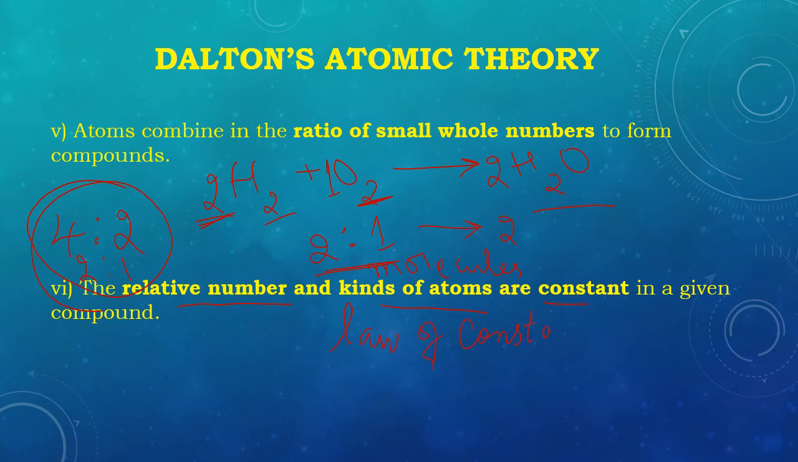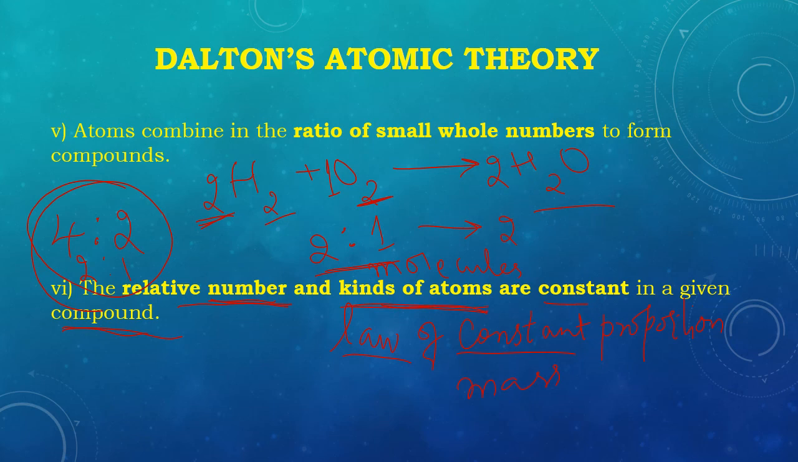And the last point says the relative number and kinds of atoms are constant in a given compound. This explains the law of constant proportion, which we have learned in the previous video. Here Dalton is talking in terms of number, but in the law of constant proportion we talk in terms of mass.